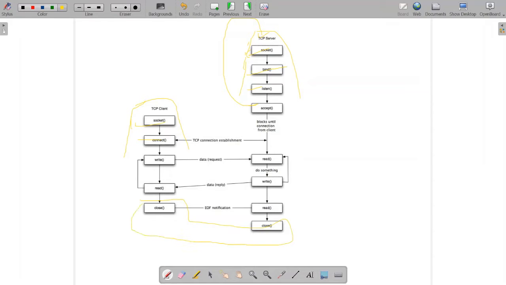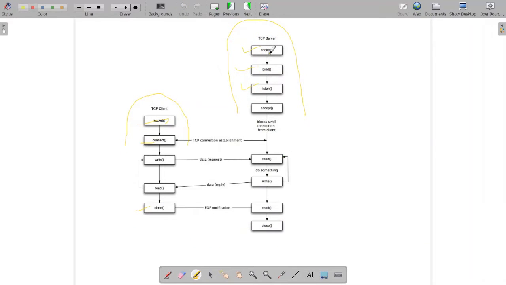So these are some of the things which I have already discussed in the previous video. Now going forward, we would be covering each and every one of them, that is the socket function, bind function till close function in great detail, including the syntax.